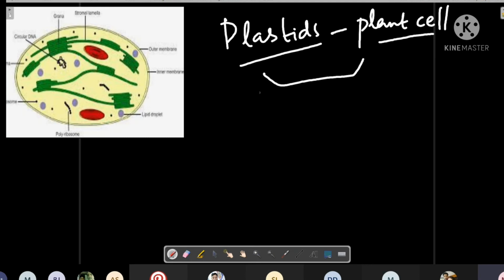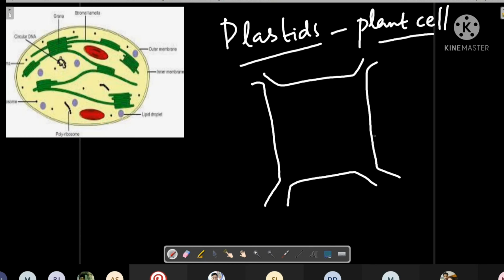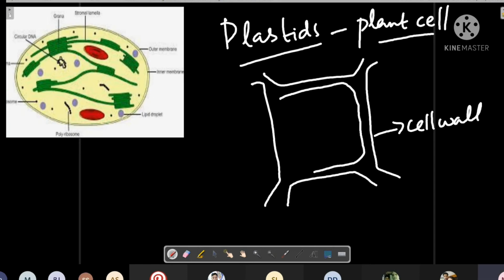So this is a plant cell with cell wall. This is a cell membrane. And we can draw the plastids.